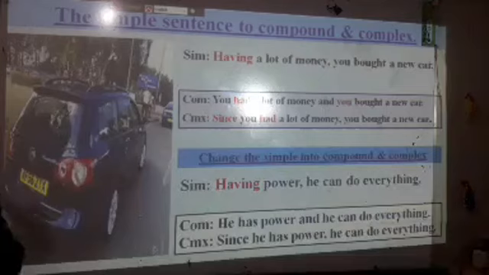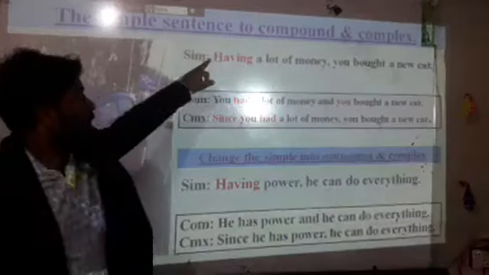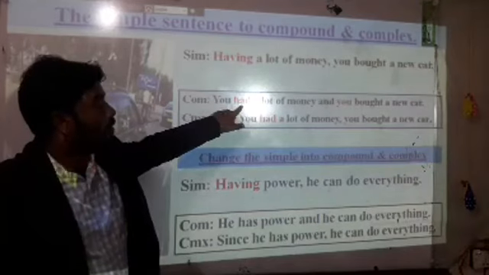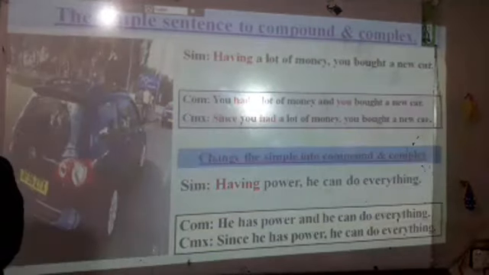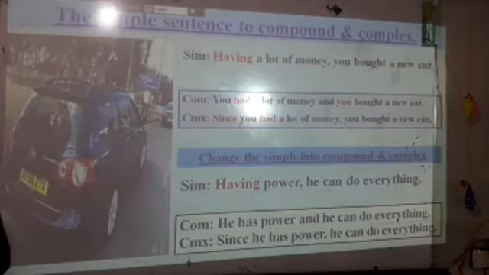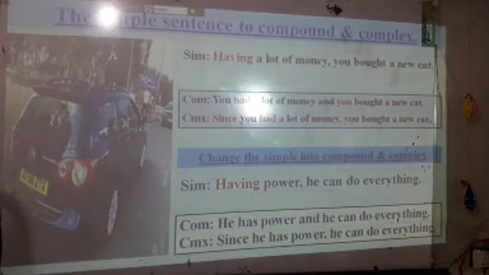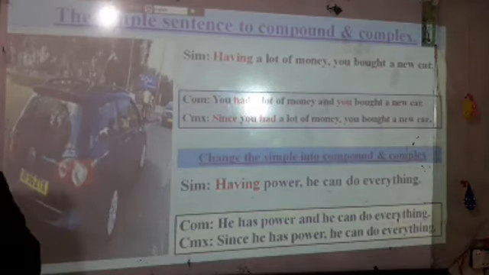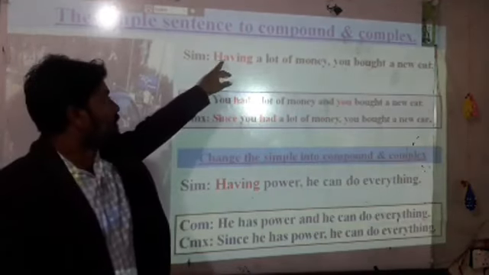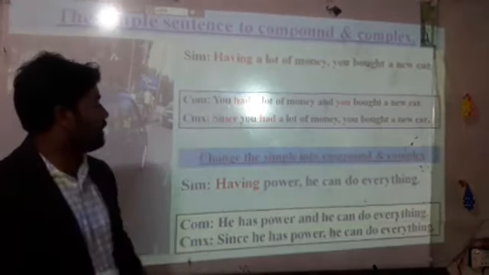You bought a new car. Look at have, having, and it changes to had, because in the second sentence I use bought. It is past tense. Now you must use the past form of having. The past form of having is had.